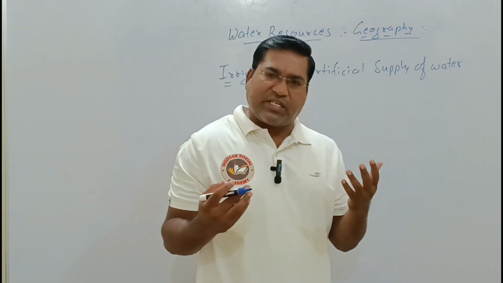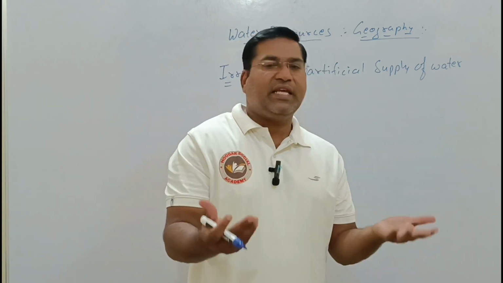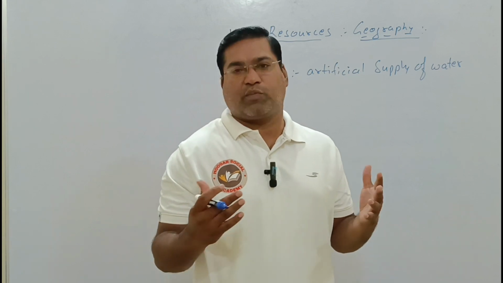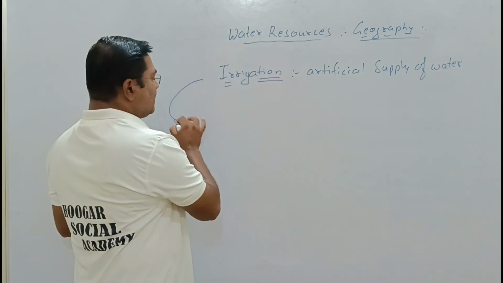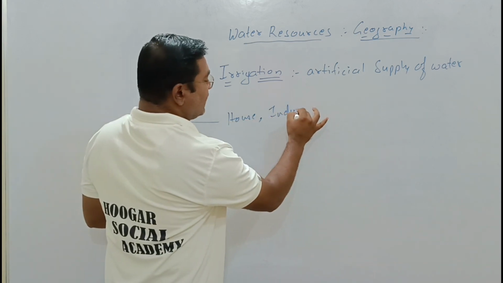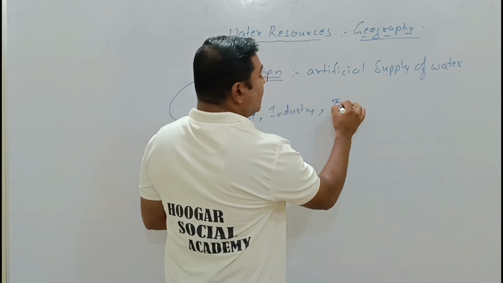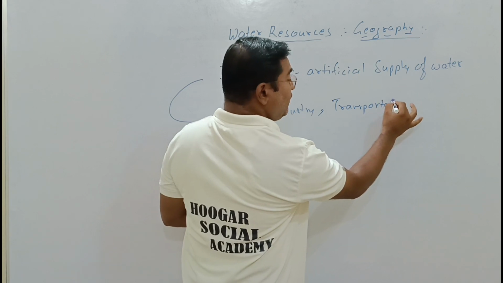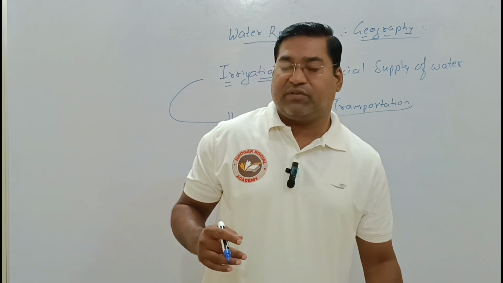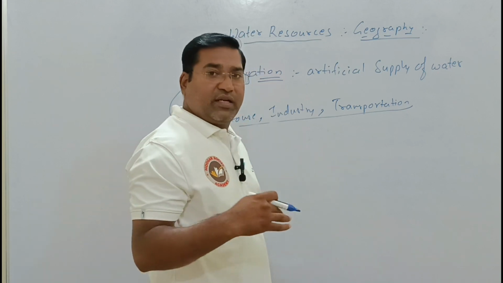Irrigation is very essential to us. To fulfill the needs of human beings, we have to go with irrigation. There is no other option, because a river can't reach directly up to our house or up to our industry, nor can the water be brought with the help of transportation. We can't do all these things. So this is the reason why irrigation is very important in our day-to-day life.